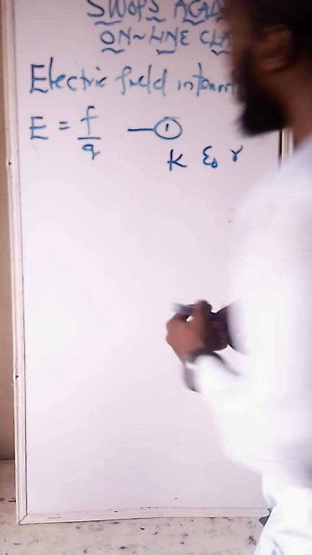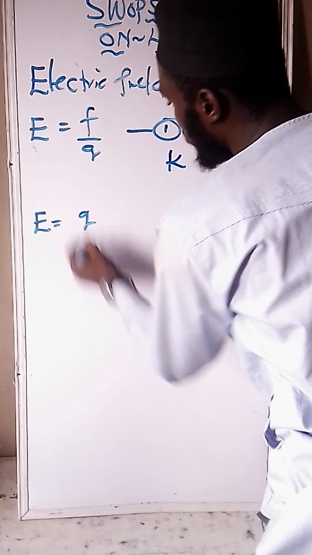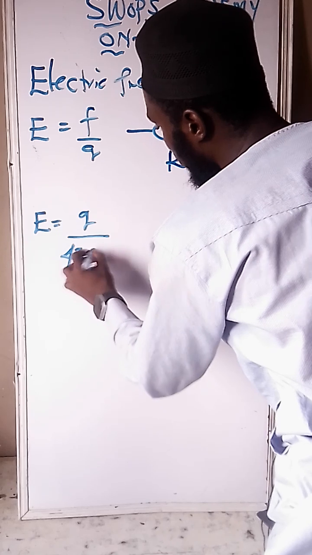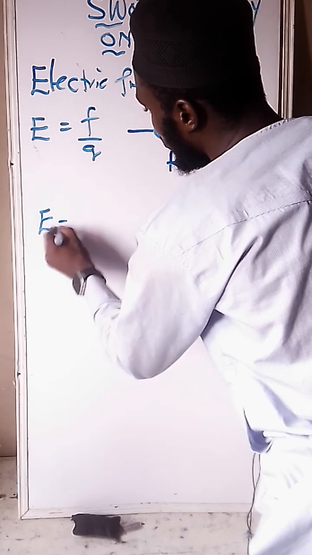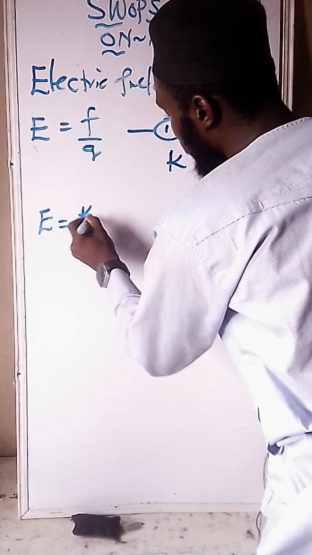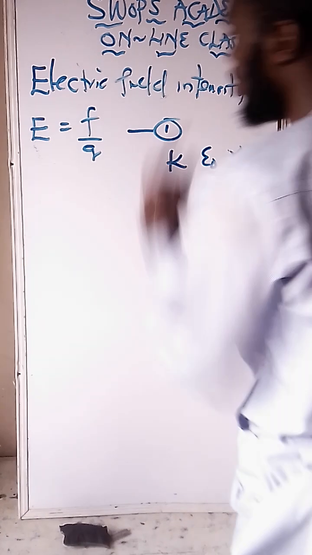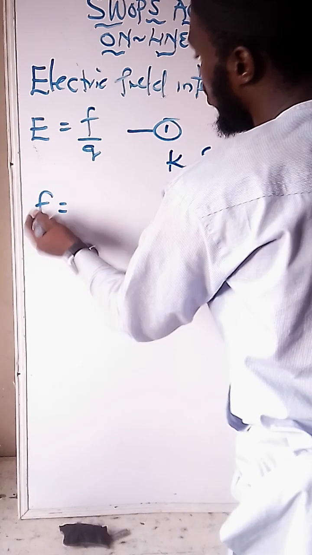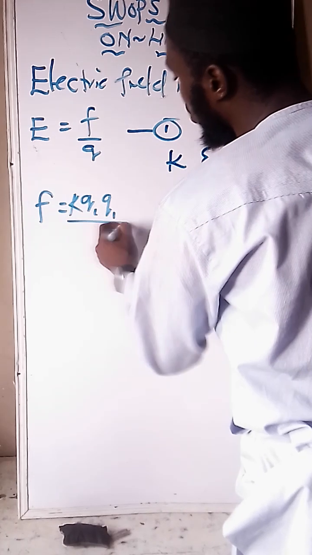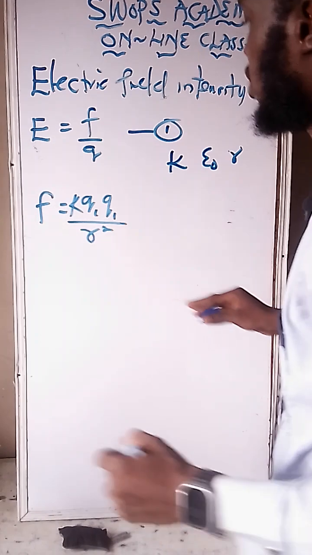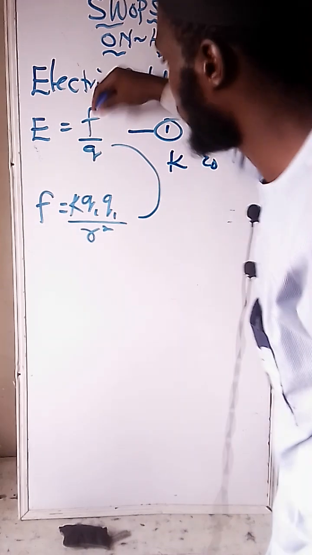To avoid repetition, let me repeat what we discussed: F equals K Q1 Q2 all upon R squared. This is Coulomb's law of electricity, where the force is the product of the charges times K, all upon the square of the distance that separates them. Substitute the value of F into the formula for E. I'm still doing the recap of what we did earlier.